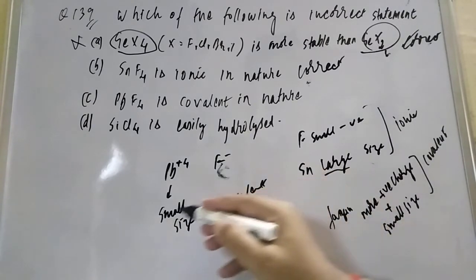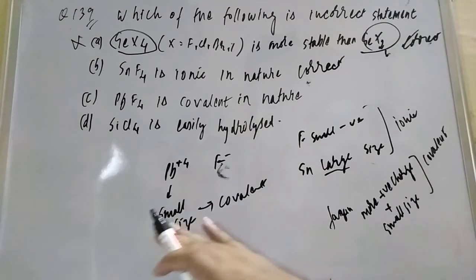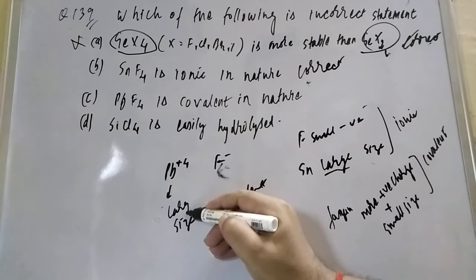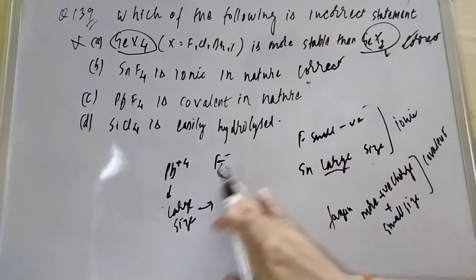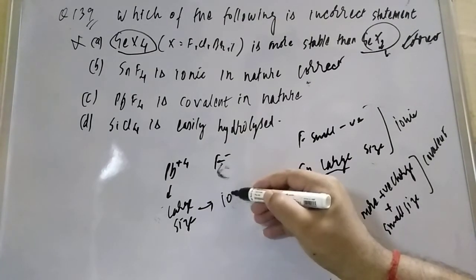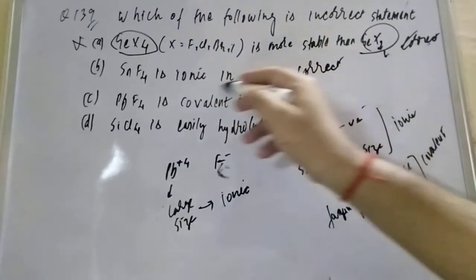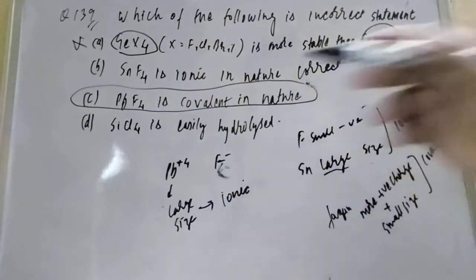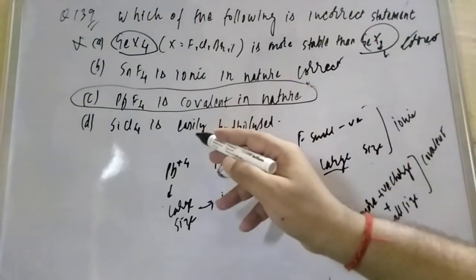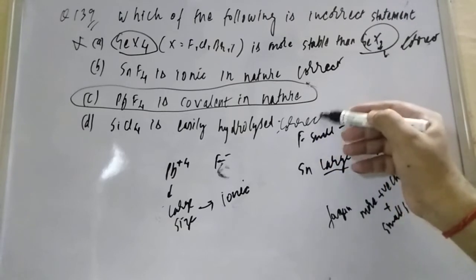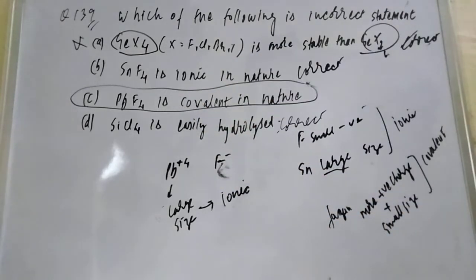But here Pb is what? In case of Pb, this is large size. Lead is large size, so it will not form the covalent. What will it form, student? Ionic. So whatever they are saying, that Pb is covalent, this is not. PbF4 is not covalent. This is ionic. SiCl4 is easily hydrolyzed. That is also a correct statement. Why? Because SiCl4 is an unstable compound, so it can be easily hydrolyzed, student.